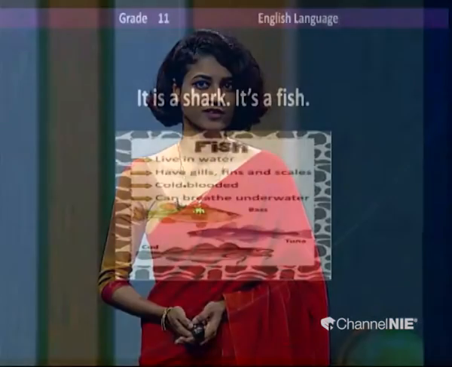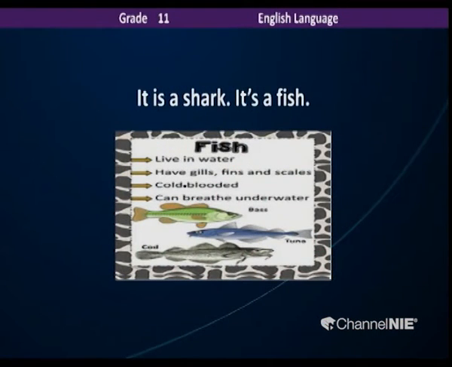When you are describing animals, you can always talk about their kind. It's a bird, it's a reptile, it's a mammal, and so on and so forth. Then we have fish. It is a shark. And their features: they live in water. They have gills, fins and scales. They are cold-blooded once again.